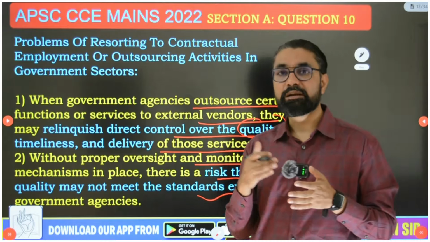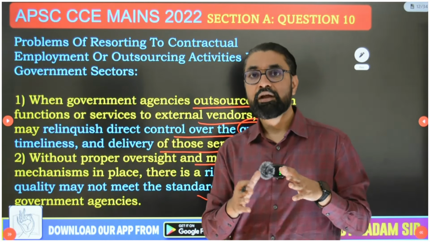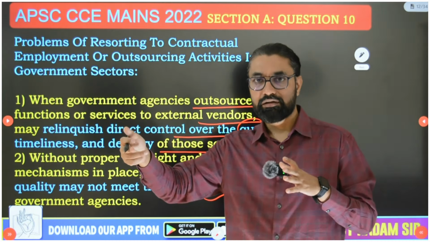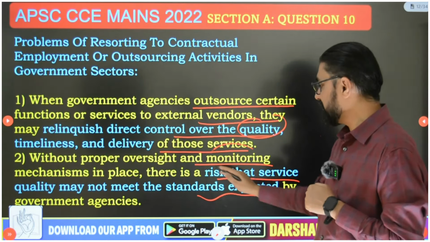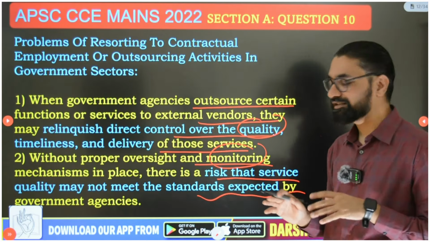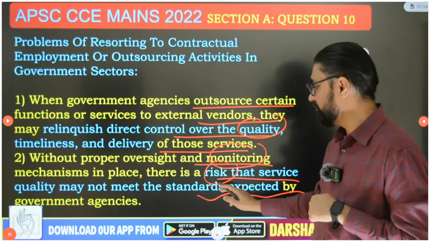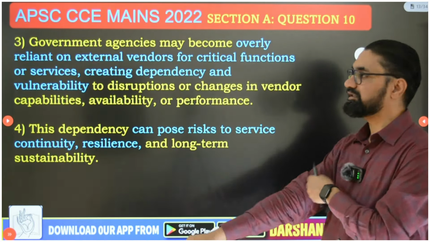Okay, so there are no intermittent checks and balances for that. Once you sign a contract for that particular time period, the only check and balance is whether you will renew the contract or not, and that can be problematic sometimes. So without proper oversight and monitoring mechanisms, checks and balances in place, there is a risk that service quality may not meet the standards expected by government agencies.